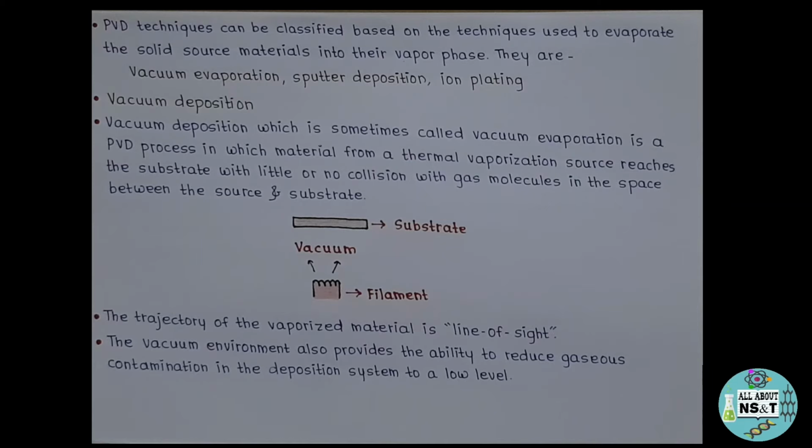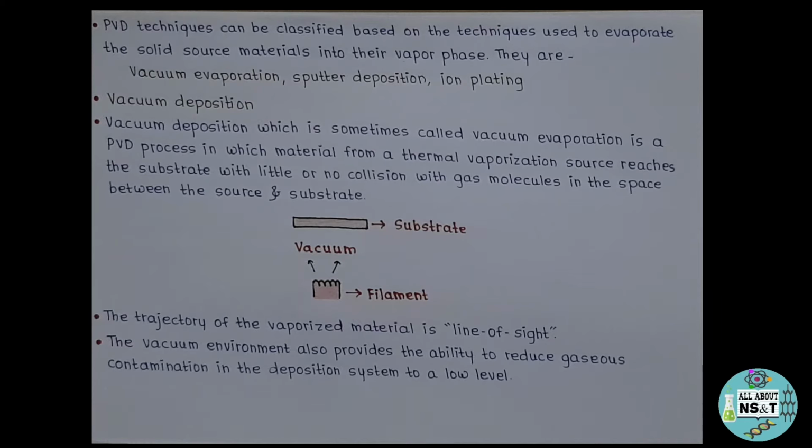The trajectory of the vaporized material is line of sight. That means the route or path of the vapors from the filament to the substrate is the line of sight. Line of sight is nothing but the straight path between the filament and the substrate. The vacuum environment also provides the ability to reduce gaseous contamination in the deposition system to a low level.